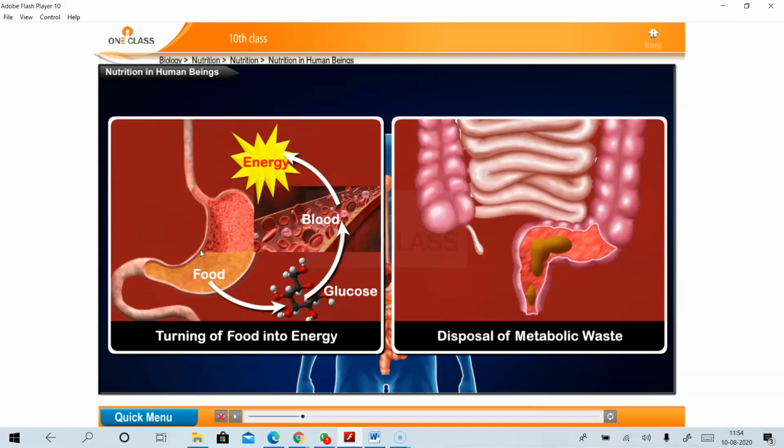After the food enters our body, after the digestion of the food in the particular body parts, the large food particles turn into small food particles. After the formation of small food particles, the energy is released. Okay, this is one type of specialized function of our body, that is, turning of food into energy. You can see the picture.